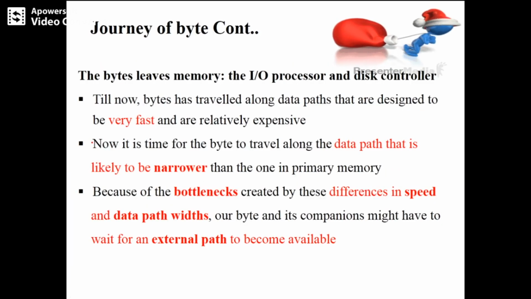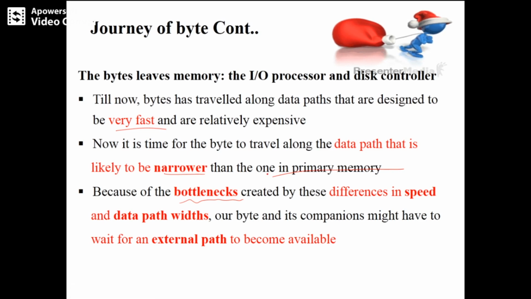Now what happens next? The byte leaves the memory for the IO processor and the disk controller. How exactly will it leave and move on? Till now the bytes have traveled along data paths designed to be very fast and relatively expensive. So till now the byte moved very fast, but now you get a narrower path, narrower than the one in primary memory, because you will have bottlenecks.